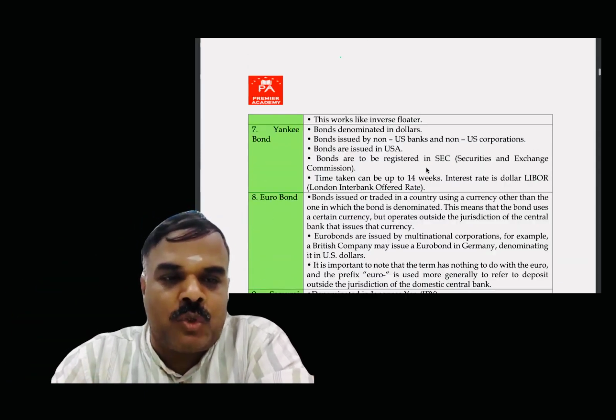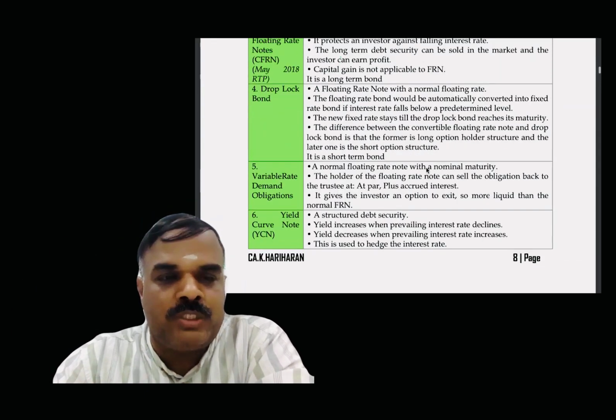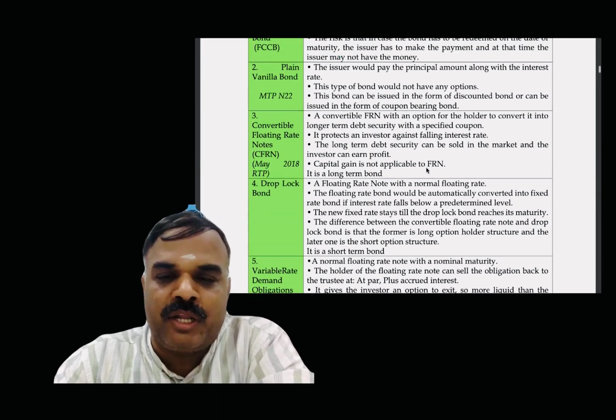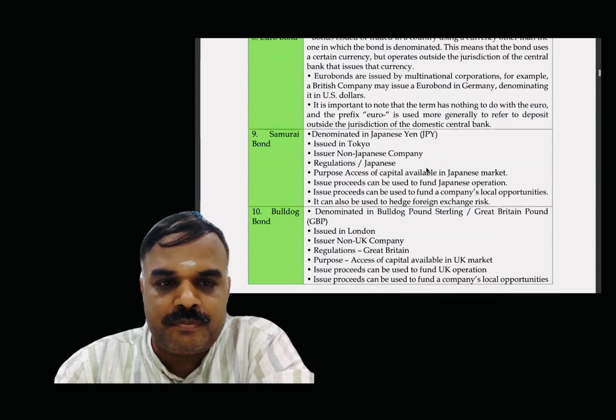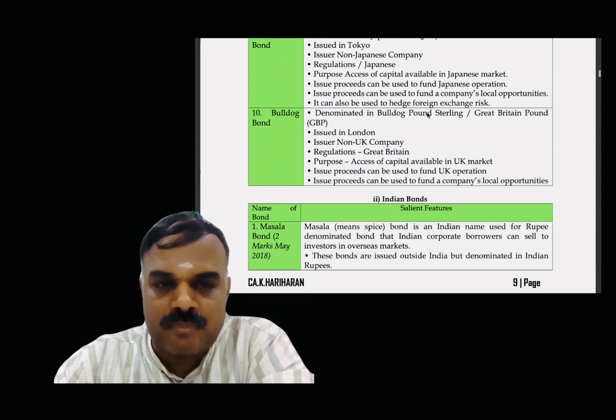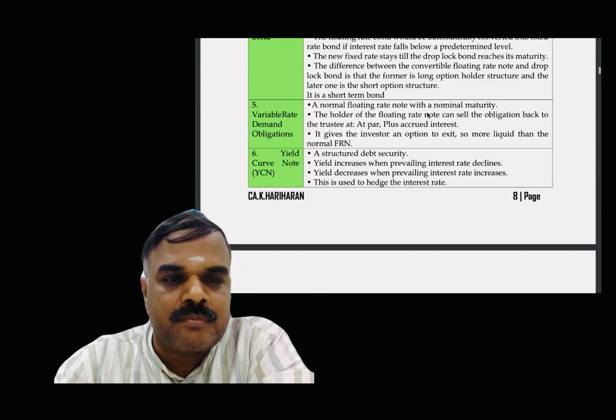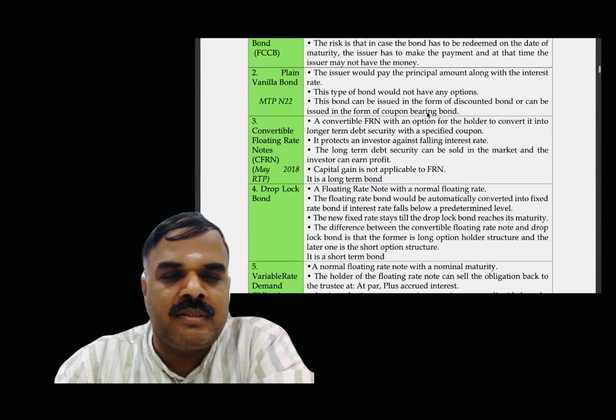Sometimes they'll ask short notes on Bulldog bond, short notes on drop lock bond. Plain vanilla bond was asked last September, and the Masala bond was asked one of the times.